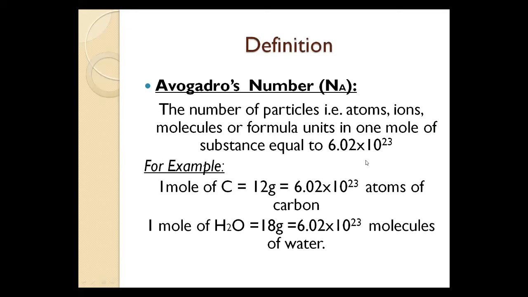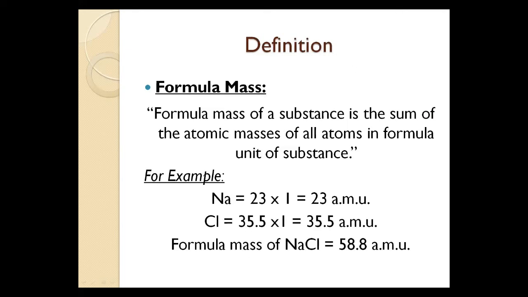Besides this, we have many more examples. For example, 1 mole of magnesium is equal to 24 gram and is equal to 6.02 times 10 raised to power 23 atoms of magnesium. So these are the important examples I have discussed with you. Avogadro's number is very important, named after the scientist Avogadro.